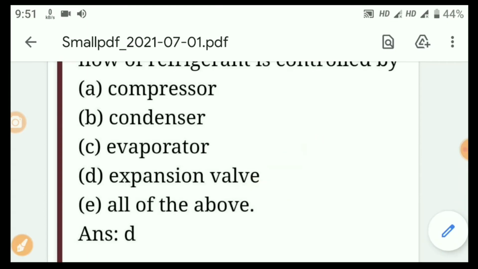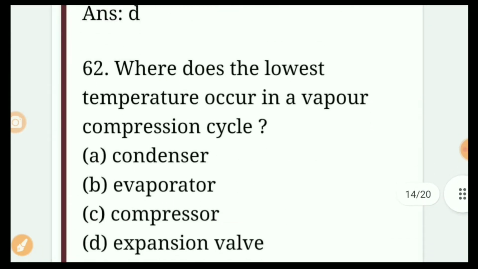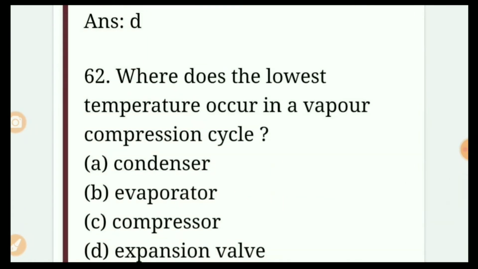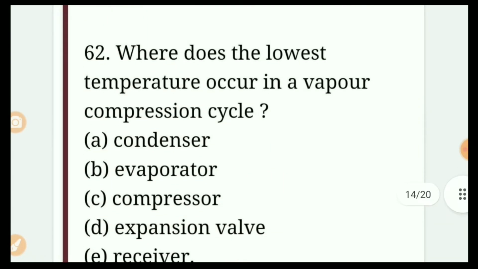Expansion valve. Question number 62. Where does the lowest temperature occur in vapor compression cycle? A. Condenser.